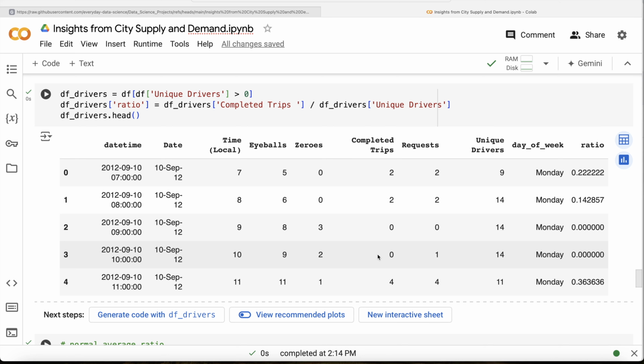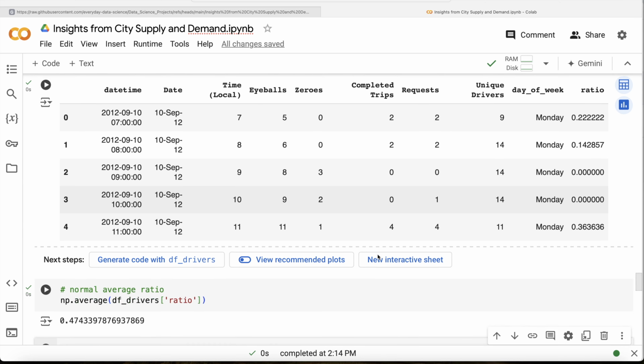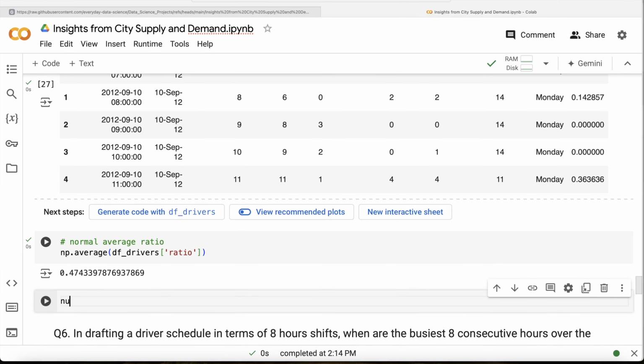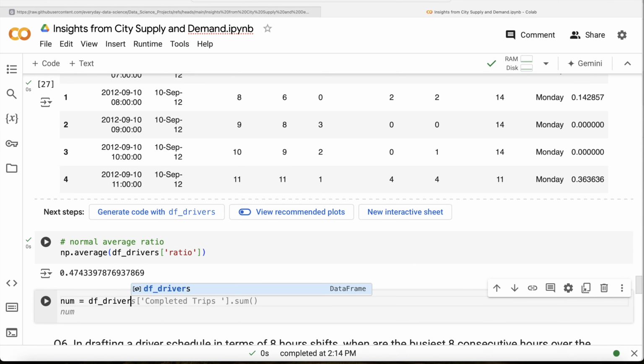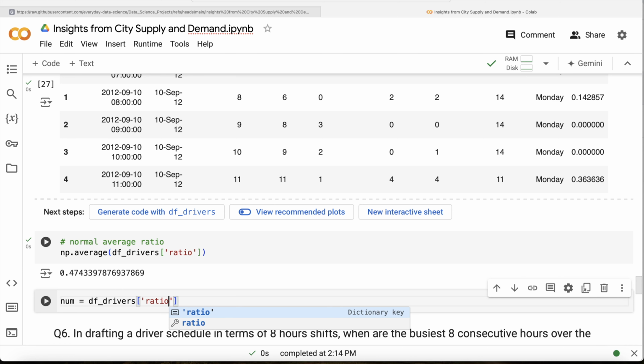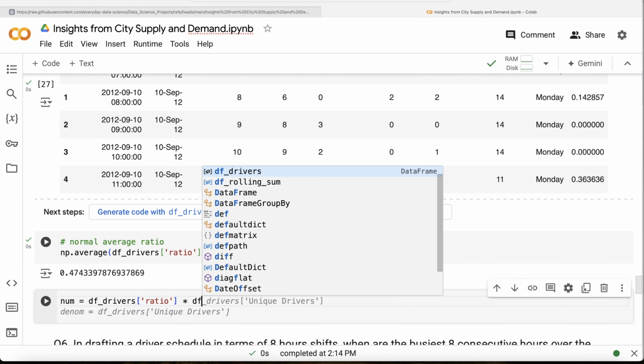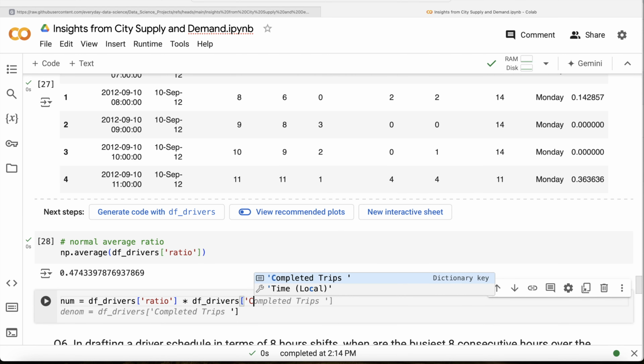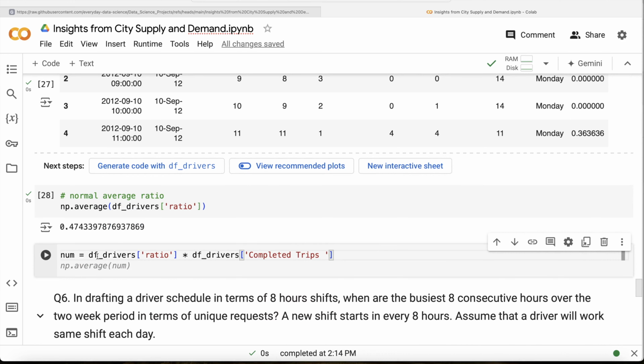Again, you can go ahead and compute the numerator and denominator in this case. The numerator is basically going to be df_drivers, take the ratio column, and then multiply it by df_drivers completed trips. That is going to give you the numerator part.